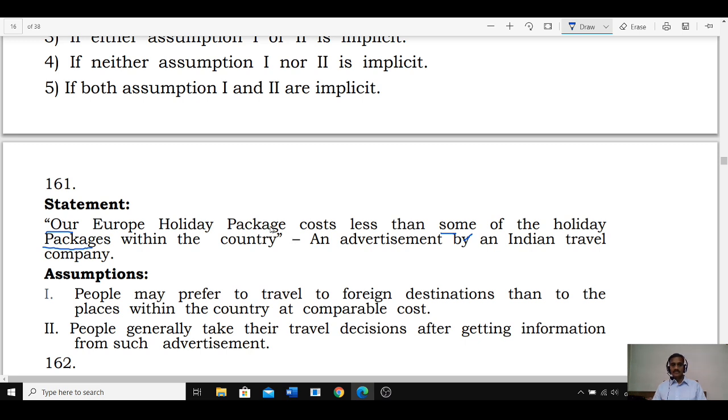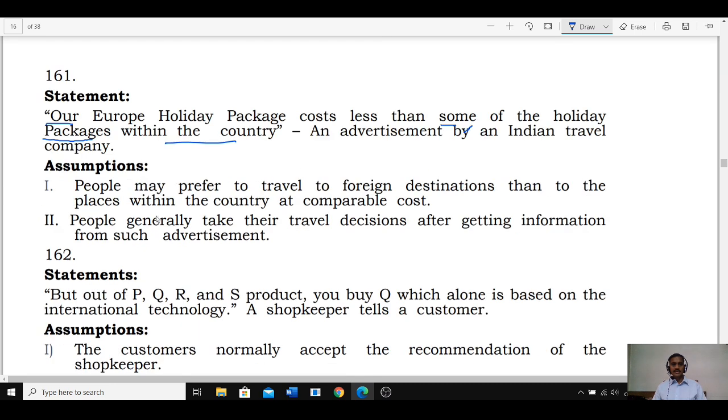And lesser than some of the holiday packages within the country. An advertisement by an Indian travel agency company. Then people may prefer to travel to foreign destinations than to the places within the country at comparable cost.